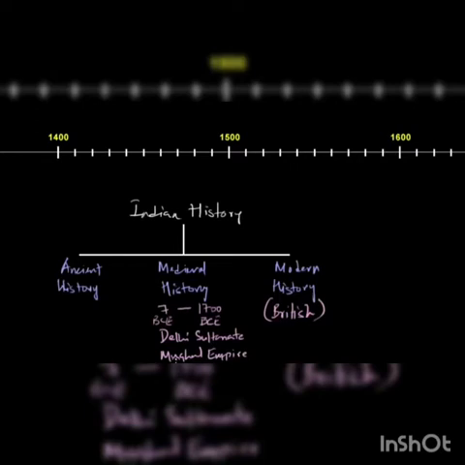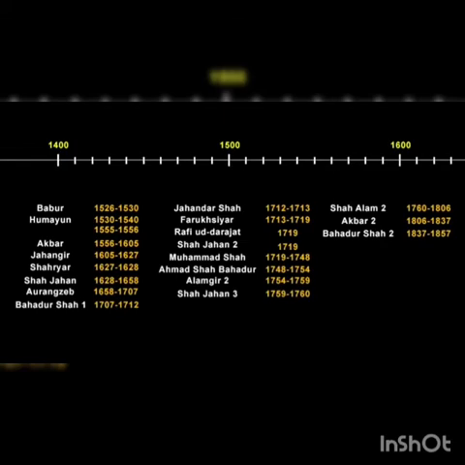So to understand the British rule in India, we have to go a little backward towards the end of the medieval period, when the Mughal Empire came to an end after the death of their last influential and powerful emperor. Here is the list of Mughal emperors who ruled India. Aurangzeb was the last powerful Mughal ruler. After him, none of them were that influential. However, Bahadur Shah Zafar was the last emperor till 1857, so we can say that the Mughal Empire officially came to an end by 1857. Nevertheless, the situation changed right after the death of Aurangzeb, so that's where the real story starts.